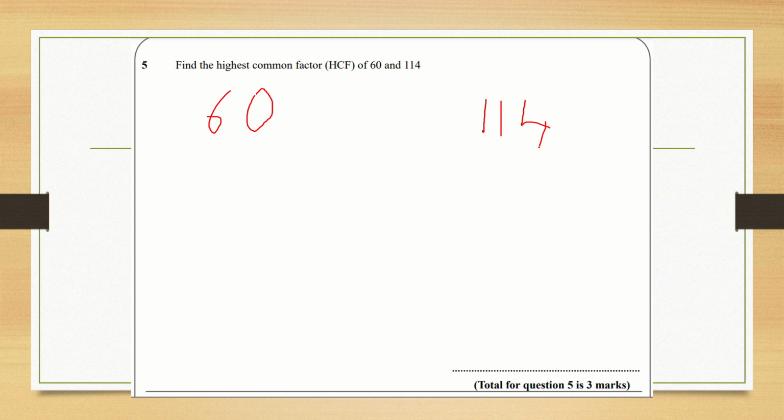And by doing your factor trees, we find out that the prime factors of 60 are 2 times 2 squared times 3 times 5, and then for 114 it's 2 times 3 times 19 there. And then the best way to find the highest common factor, I think, is to draw a big Venn diagram.